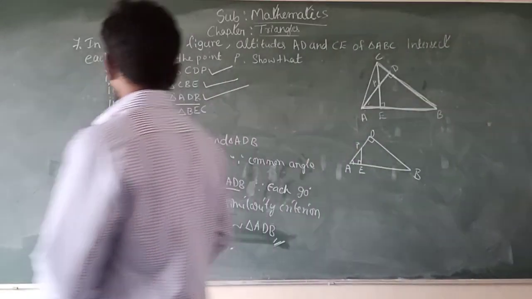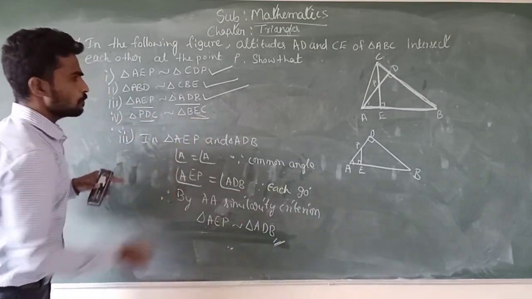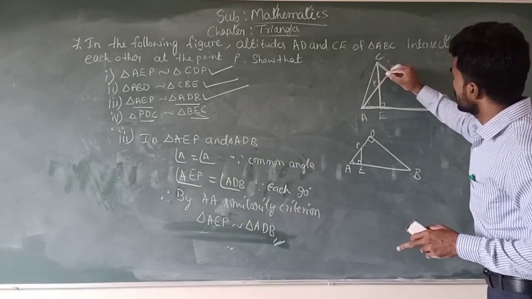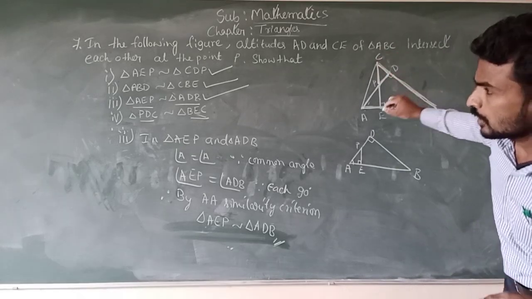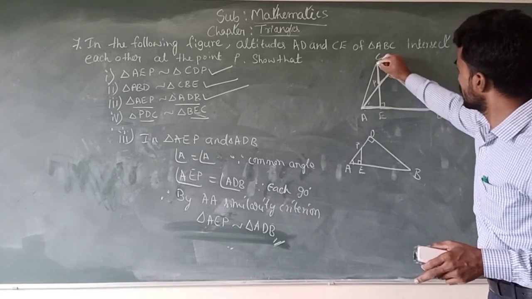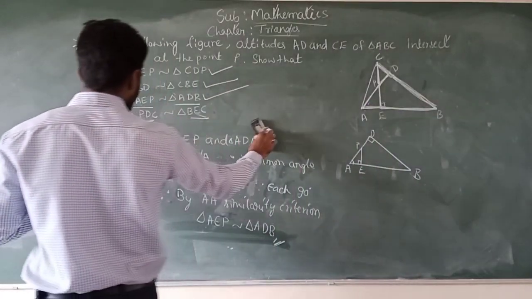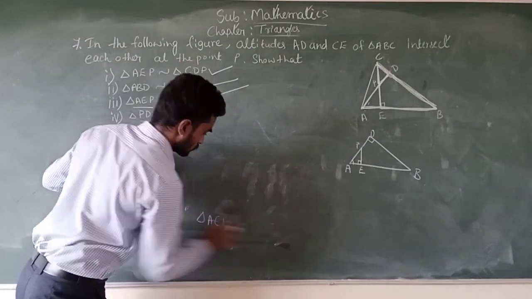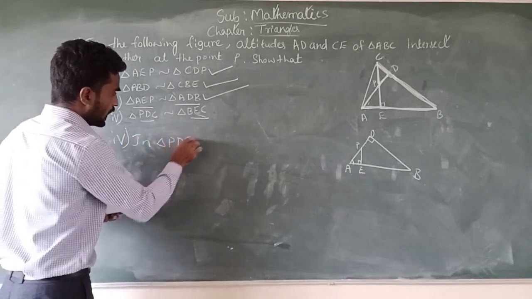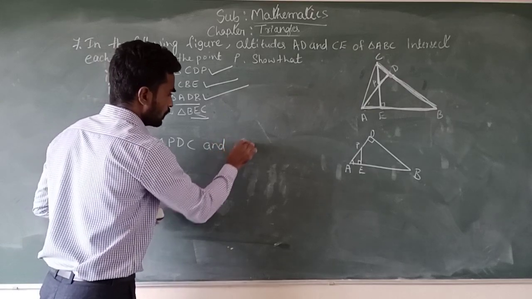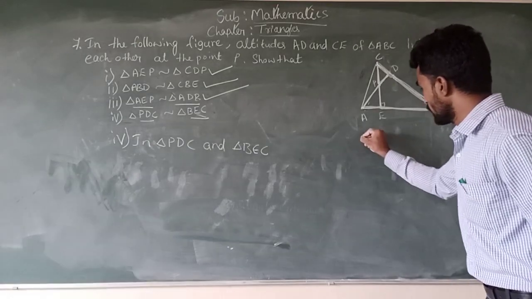Now going to solve sub question 4. Here they are given two triangles, PDC and BEC. That means PDC, this triangle, and also another one is BEC, that means this triangle. Consider those two triangles. Fourth one, in triangle PDC and triangle BEC, just observe these two triangles.